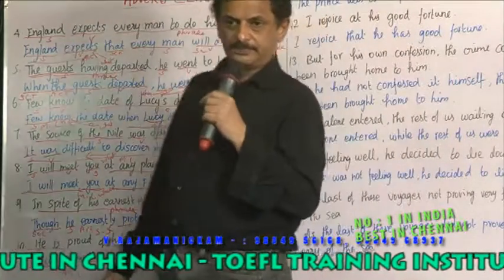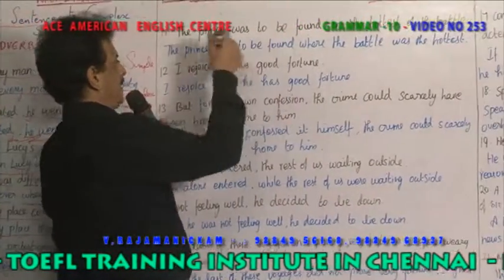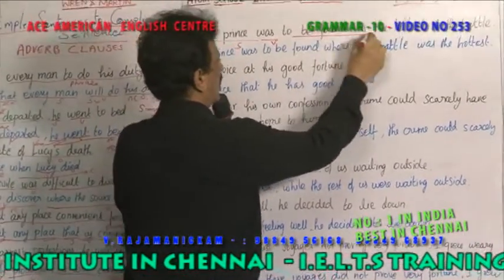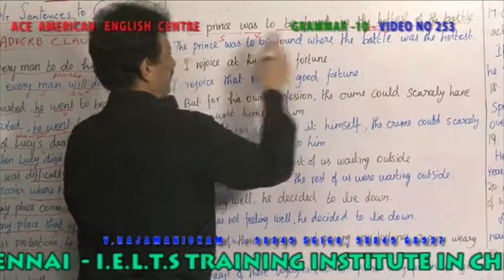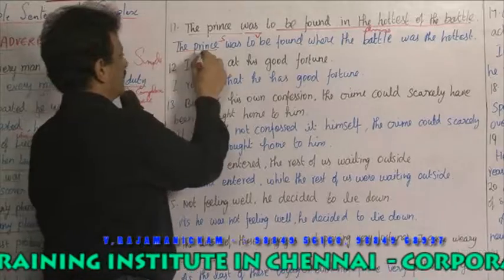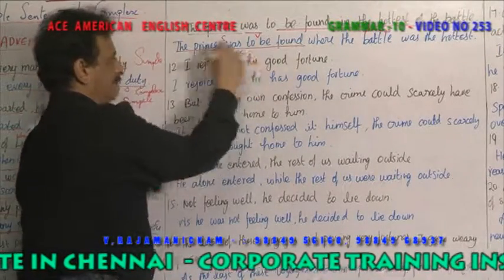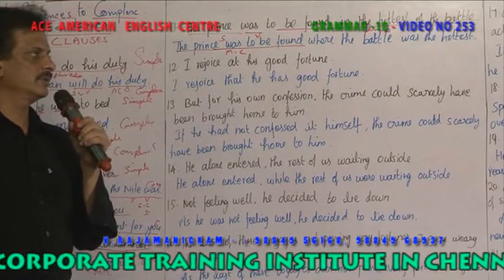Entire first column, yes. Second column: The prince was to be found in the hottest of the battle. The prince is the subject, was is the verb. To be found in the hottest of the battle is a phrase. Now you have to change the phrase into a clause. How do you change it? The prince was to be found is the main clause. It gives a complete meaning, and the subject and verb are there.